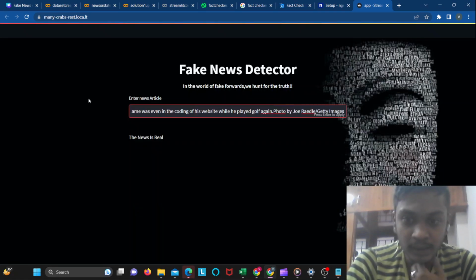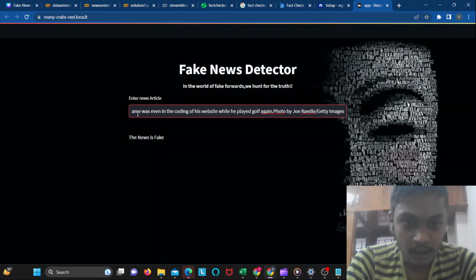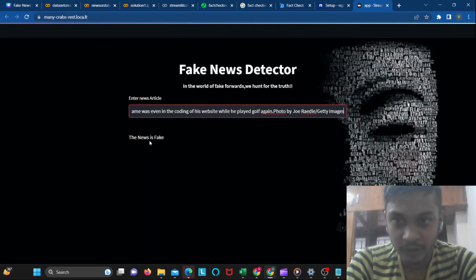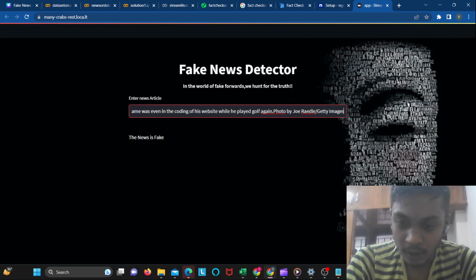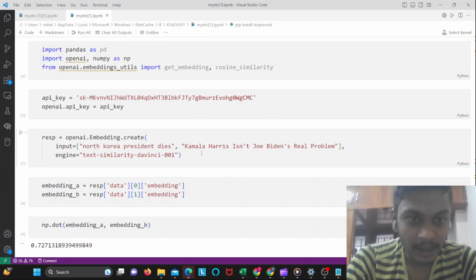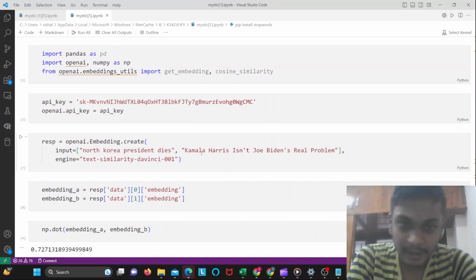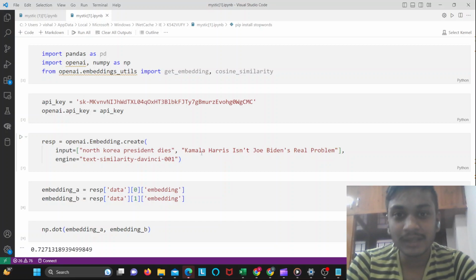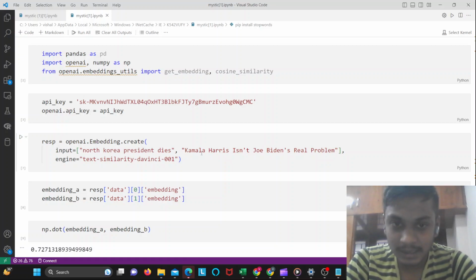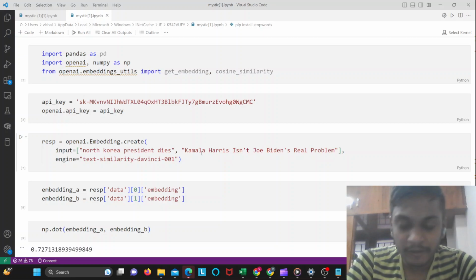Now I would give this as input and apply. Now you would see this as fake news. So in the following way, our fake news detector will help. And now, to make another check, we are using OpenAI embeddings, where we will understand the similarity between the heading and the content, because sometimes we would see clickbait where the heading is different and the information inside is different.